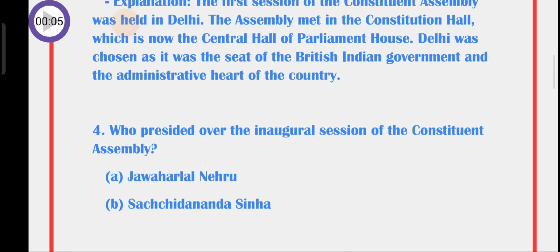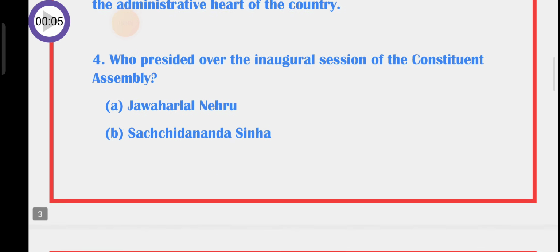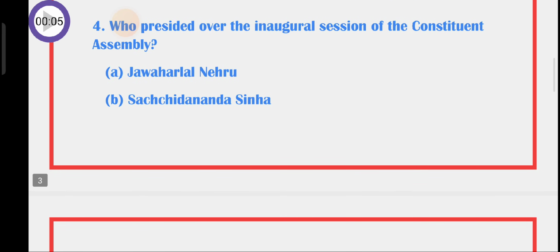Question number 4. Who presided over the inaugural session of the Constituent Assembly?